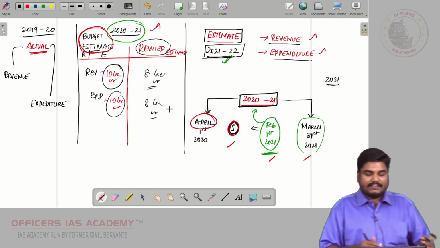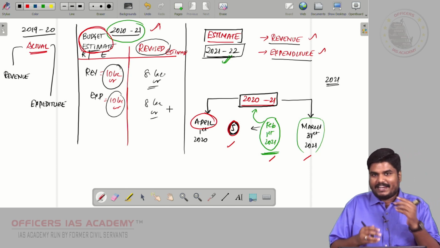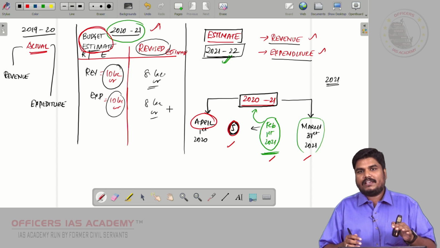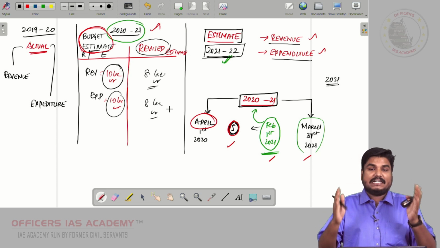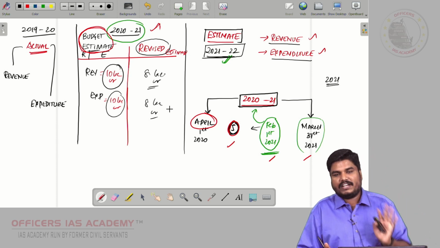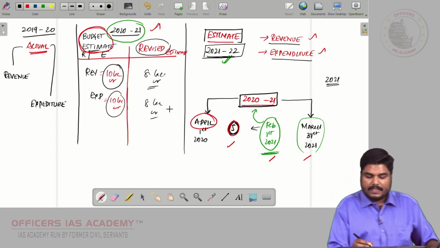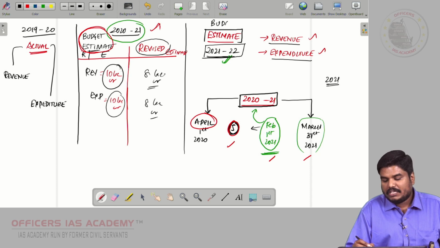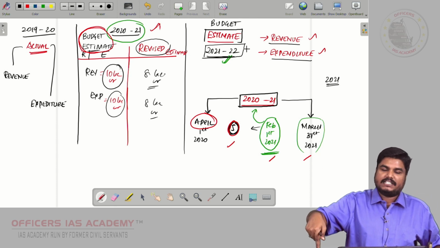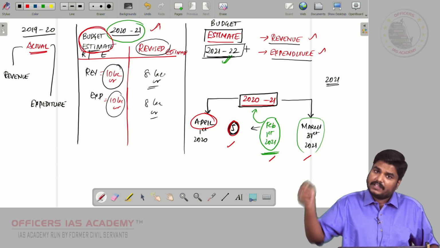Right? So these are the three sets of data mentioned in the budget document. In any budget document, you will find three sets of data. You will find the budget estimate of the budget year.